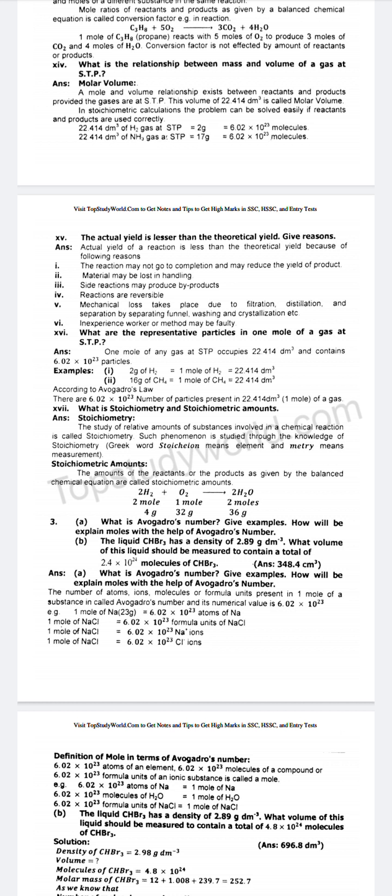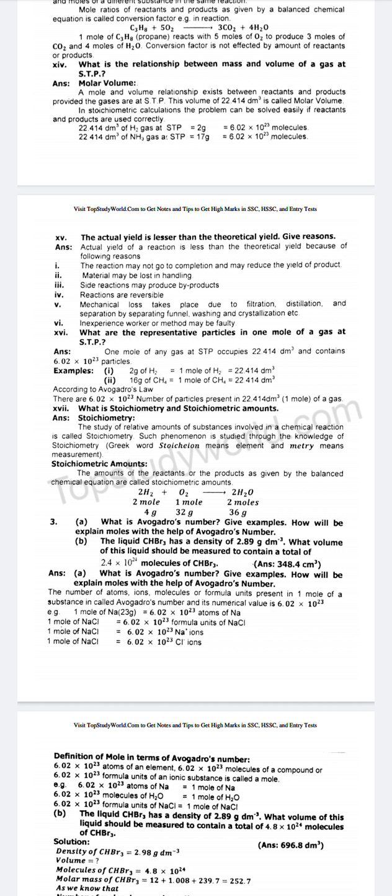Question number 16. What are the representative particles in 1 mole of a gas at STP? Answer: 1 mole of any gas at STP occupies 22.414 dm³ and contains 6.02 × 10^23 particles. Examples: number 1. 2 gram of H2 is equal to 1 mole of H2 is equal to 22.414 dm³.